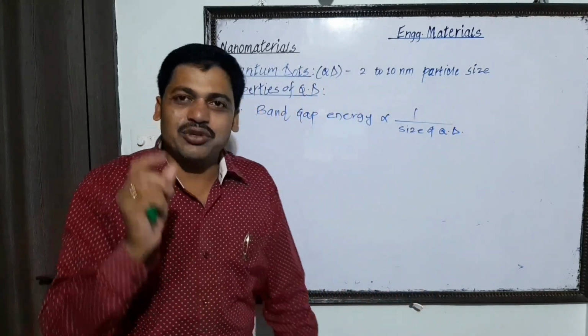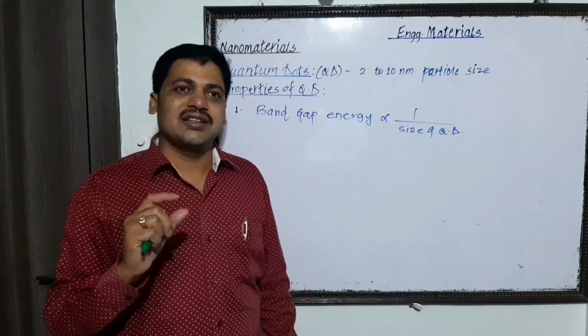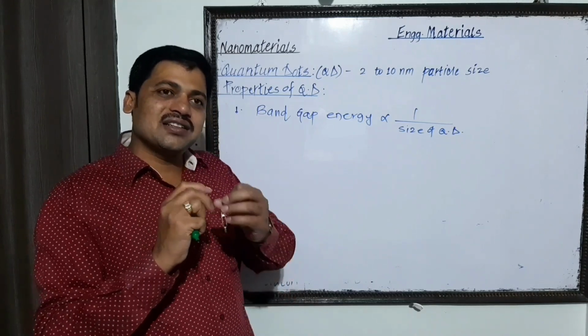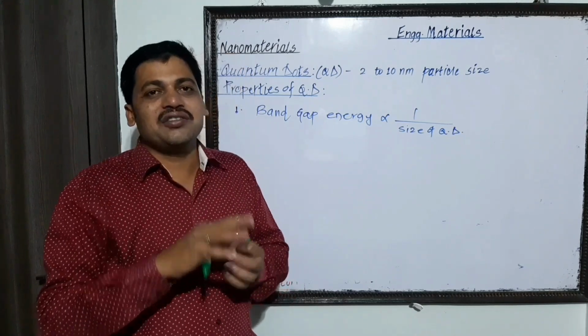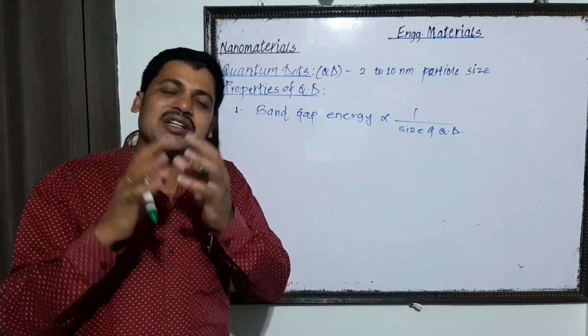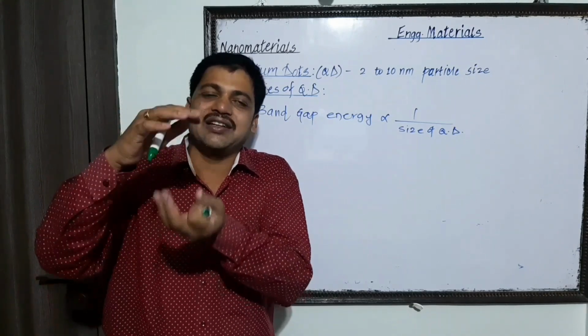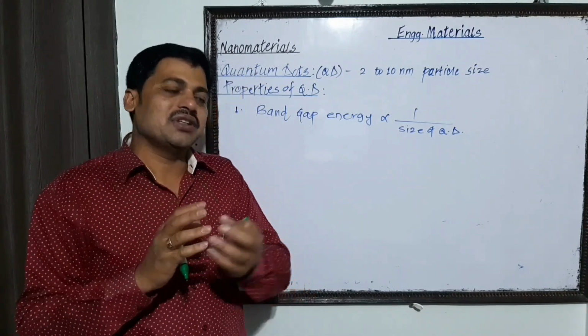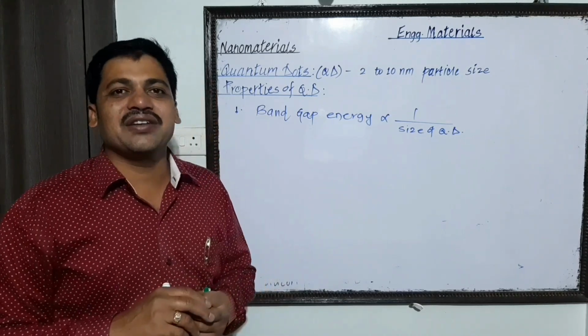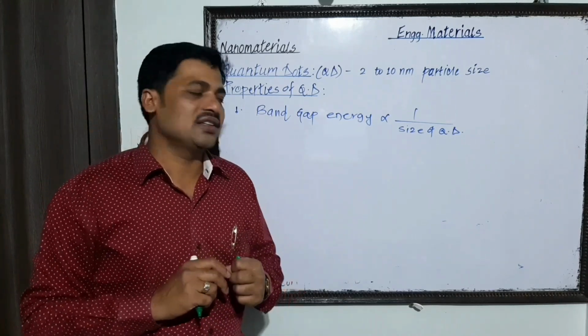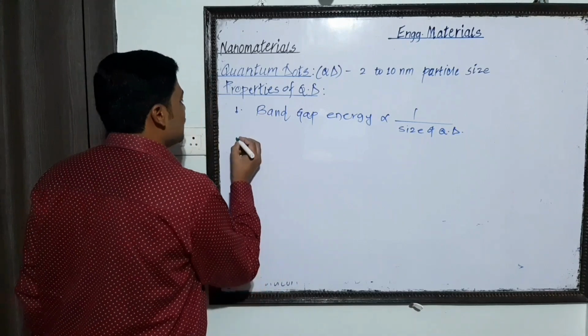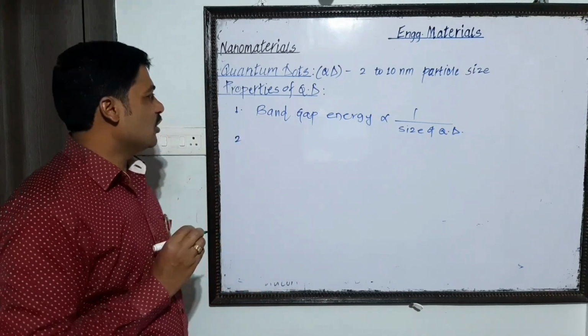That means the smaller the size of the quantum dot, the larger the band gap, and vice versa. If the size of the quantum dot is larger, then its band gap energy is smaller. So this is the first important property shown by the quantum dot.